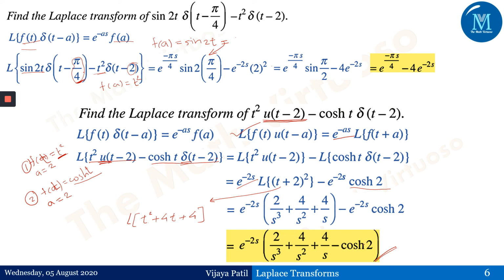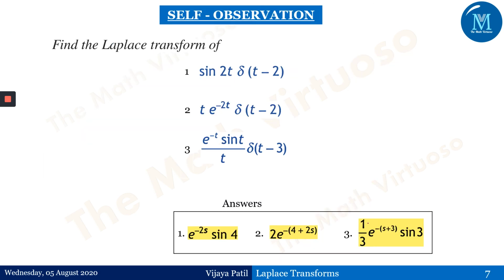These are very important functions: the unit step function and the Dirac delta function. Come back to the self-assessment slide, where I have given you the combination: sine 2t delta t minus 2, t e to the power minus 2t delta t minus 2, and e to the power t sine t by t delta t minus 3. I have not given unit step function examples in the self-assessment, because I would like you to go ahead and solve the examples based on the delta function.